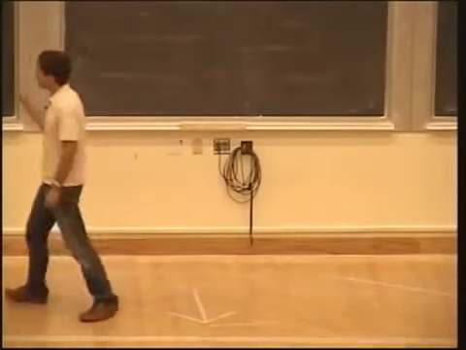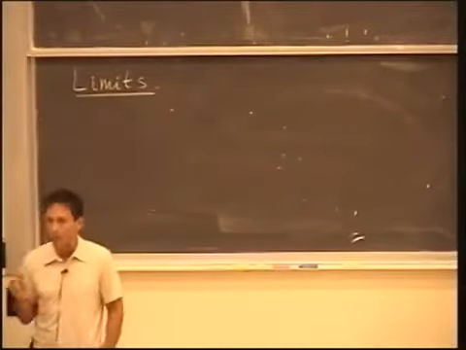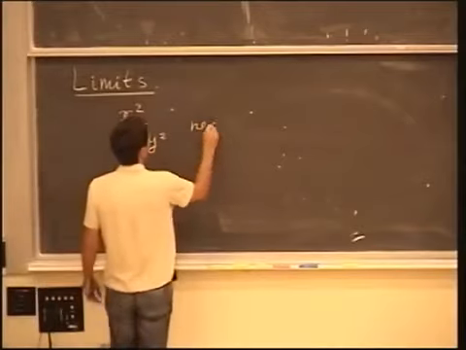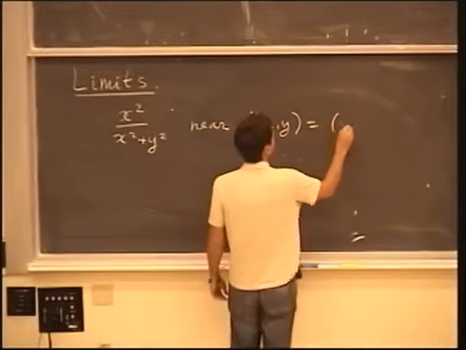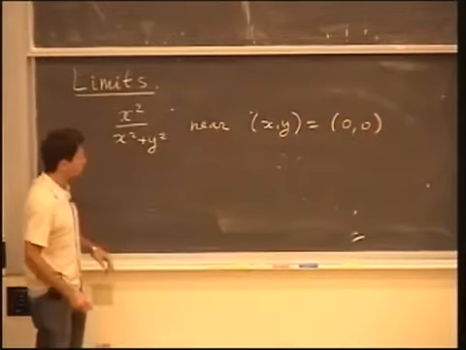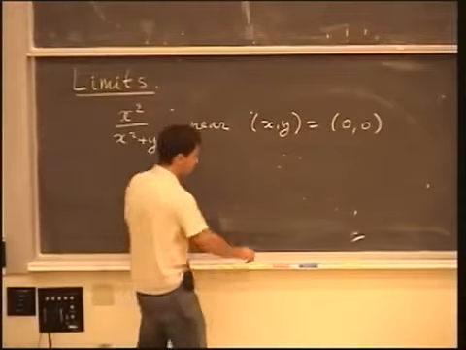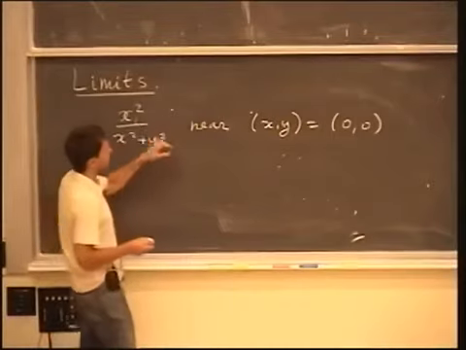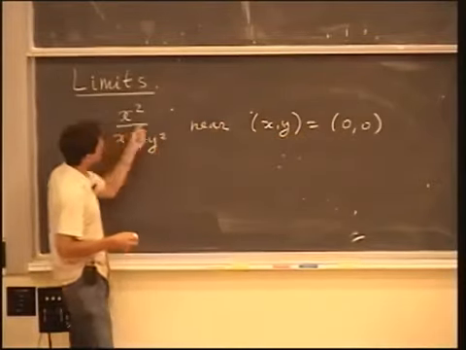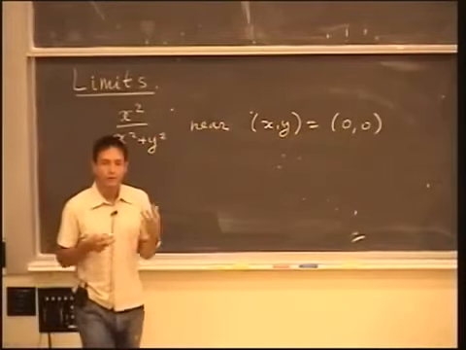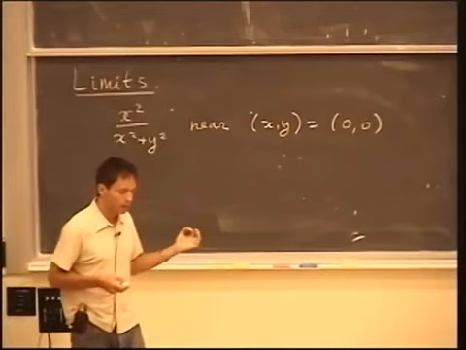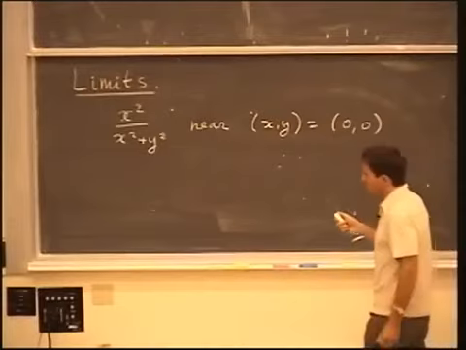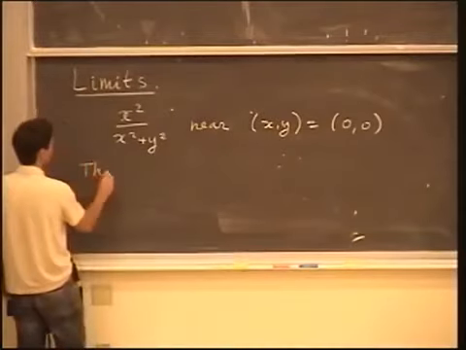Okay? So limits. I illustrated limits by way of an example, and I looked at a particular function in two variables, namely x squared divided by x squared plus y squared near (x, y) equals (0, 0). The reason is that at this point the denominator becomes equal to 0, and so this expression becomes problematic. It may or may not have a limit. If we looked at this function near a point like (1, 0) or (1, 1), a point where the denominator is not equal to 0, that would be an easy question to handle. But precisely when the denominator becomes equal to 0, we have to be careful and analyze it more precisely. And so in this particular case, I explained that this function doesn't have a limit.